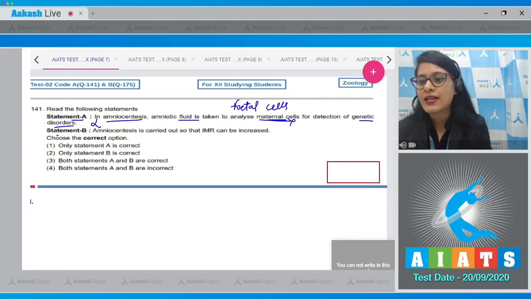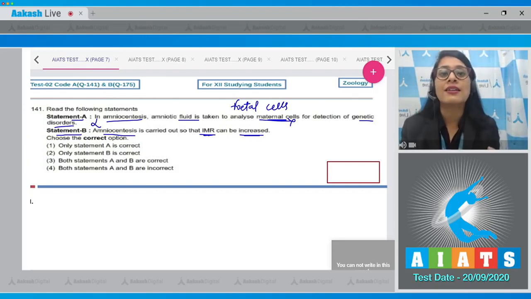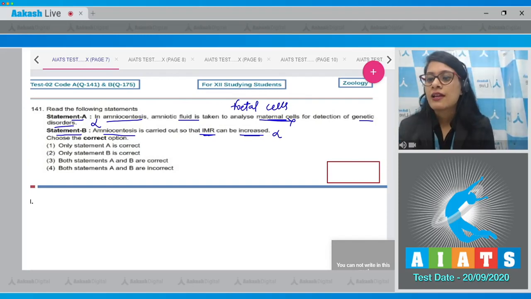The next statement is statement B, which says amniocentesis is carried out so that IMR, infant mortality rate, can be increased. This is an incorrect statement because amniocentesis is carried out so that IMR can be reduced and not to be increased. Choose the correct option.